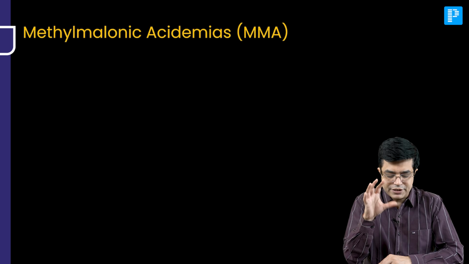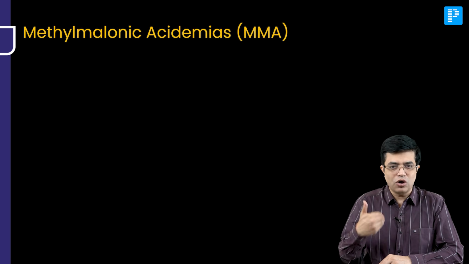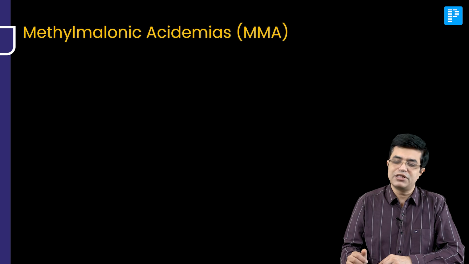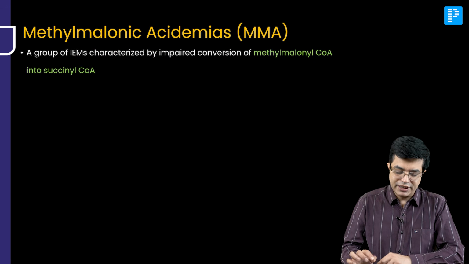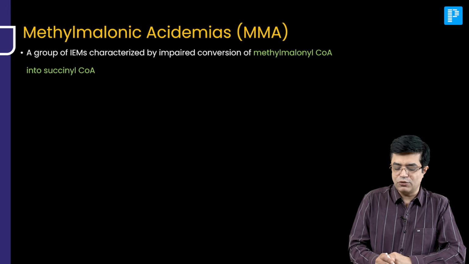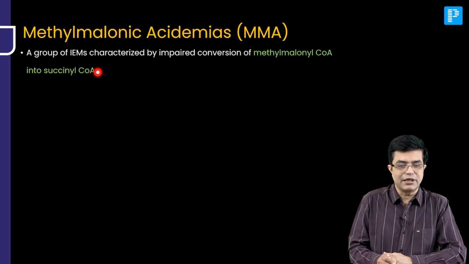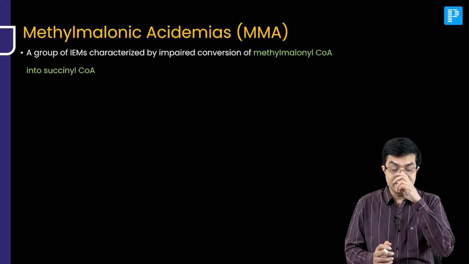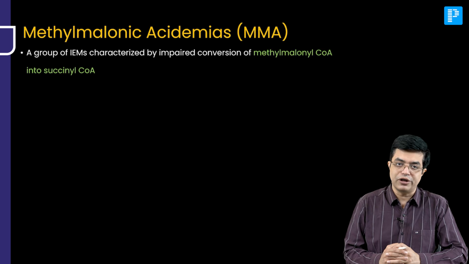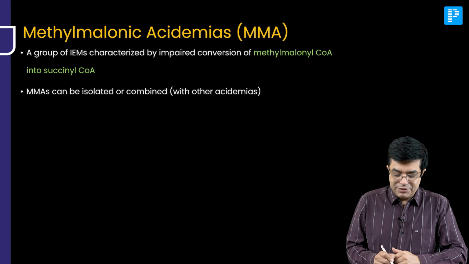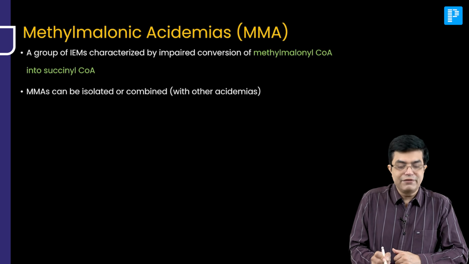So what is methylmalonic acidemia? They belong to a group of organic acidemias which are inborn errors of metabolism. So they are a group of inborn errors of metabolism characterized by impaired conversion of methylmalonyl coenzyme A into succinyl coenzyme A, and so their methylmalonic acid levels are elevated in the body. MMAs can be isolated or they can be combined with other acidemias.